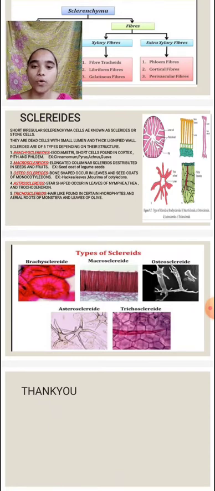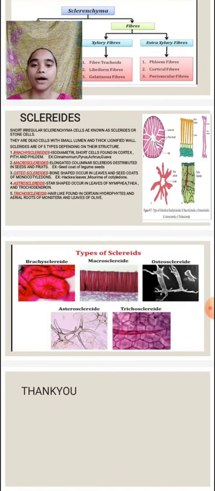Osteosclereids are bone shaped cells occurring in the leaves and seed coats of dicotyledons. Example: Hakea leaves, etc. Astrosclereids are star shaped, occurring in the leaves of Nymphaea, Thea, and Trochodendron.